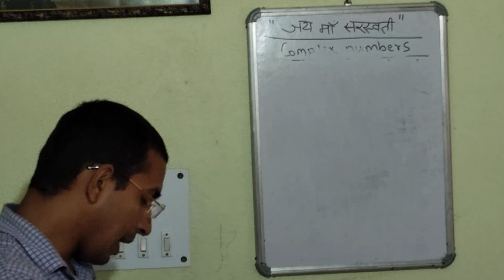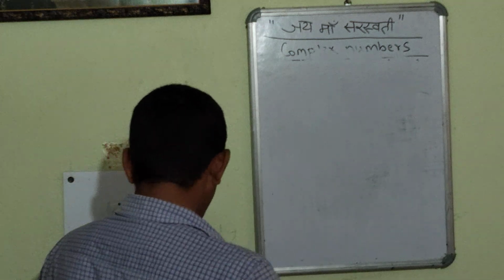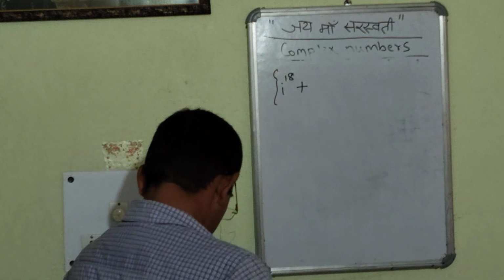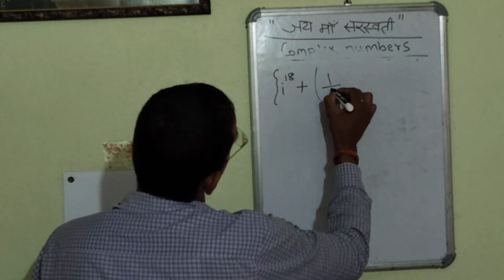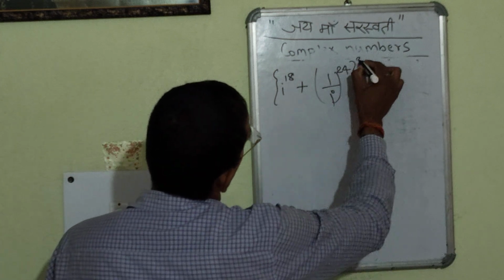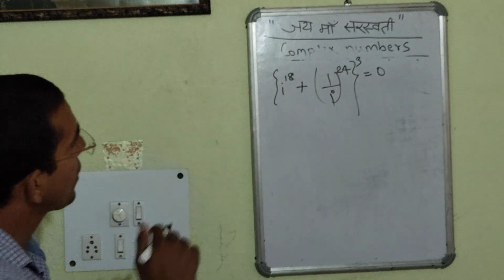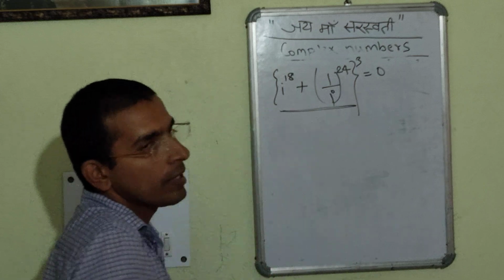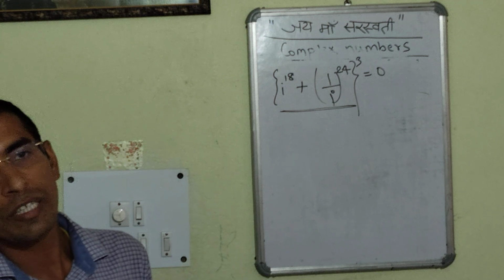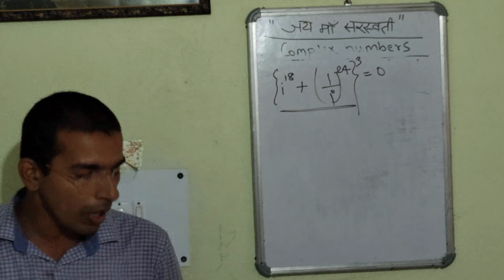Suppose the question is like that, we have to prove LHS equal to RHS. We have to prove that (i^18 + (1/i^24))^3 is equal to 0. This particular expression, which is the blend of the summation of two imaginary terms, we have to equate to 0. That is, we have to prove LHS equal to RHS.